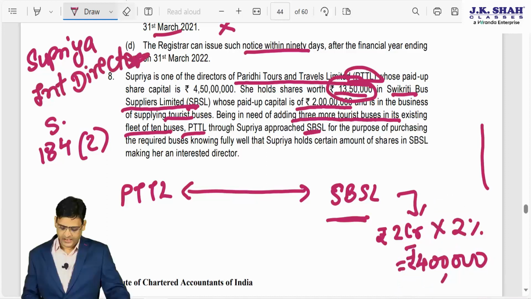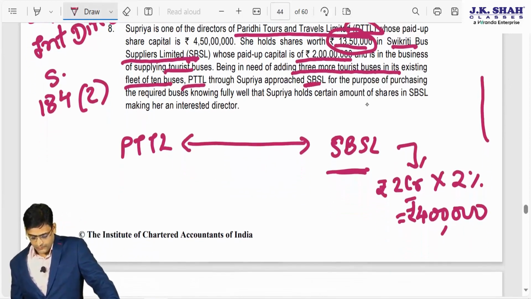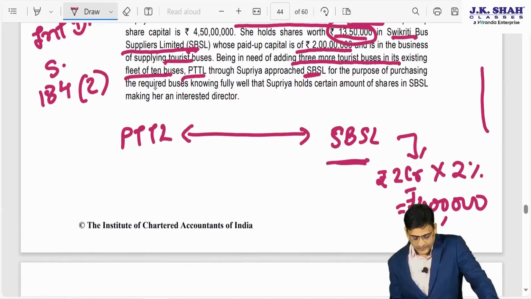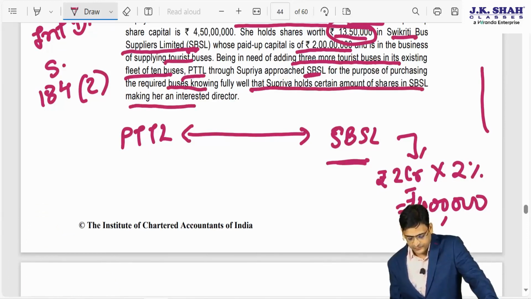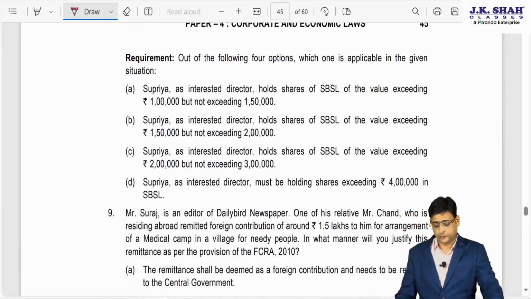Fine. Supriya is what? Supriya is the interested director. Through this, for the purpose of purchasing the buses, knowing fully well that Supriya holds a certain amount of shares in SBSL, making her an interested director. Requirement: out of the following 4 options, which one is applicable in the given situation?